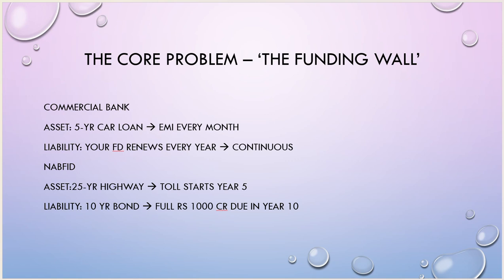But it is a different ball game and a different scheme in NaBFID. NaBFID assets are 25 year highway projects, 30 year port construction projects, 20 year solar energy construction projects. Tolls start only after 5 years.